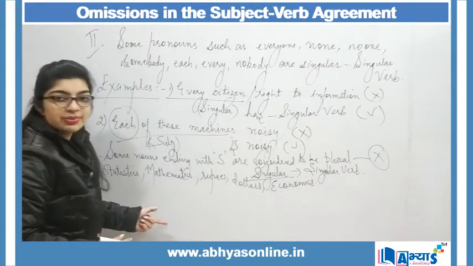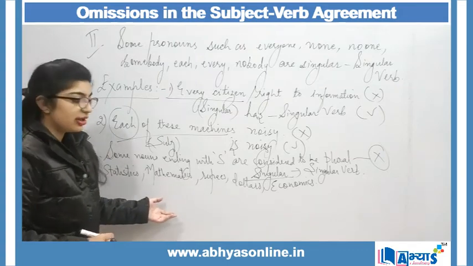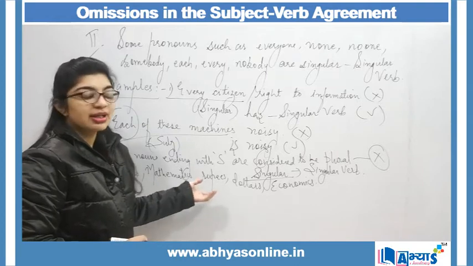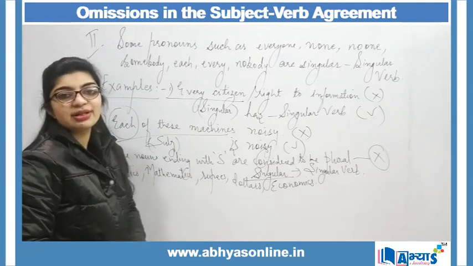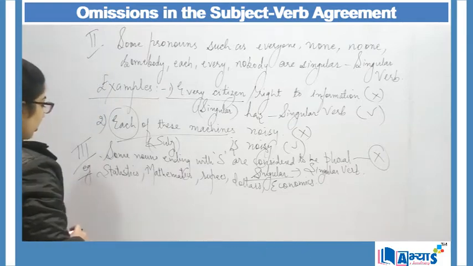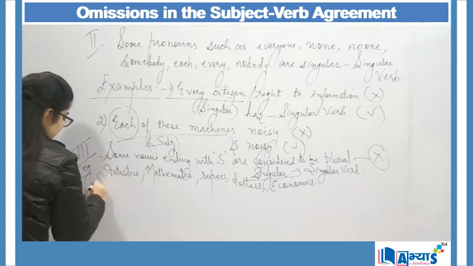These are some examples of the words which are really singular in nature, but they are considered to be plural just because they end with s. So people mistake them for the plural form, but actually they are singular. Let us have a look at the examples in our sentences.